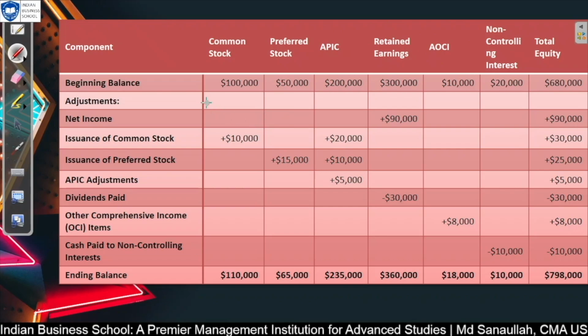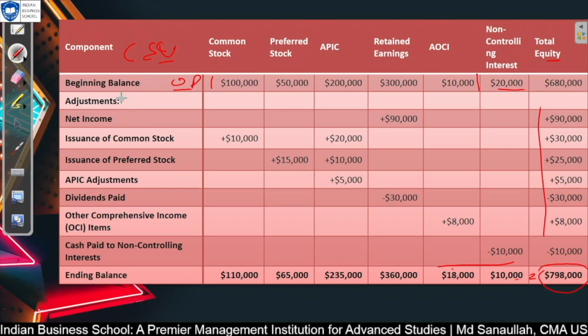Common stock, whatever we had at the end of last year, will be our opening or beginning balance. All will be plotted here. Then till here we will say this is common equity value. After adding non-controlling interest or minority interest, you will have total equity value. Then in the year, whatever you add or delete will also be considered here. After clubbing all together, this will be your total value. So this side and this side should be the same.